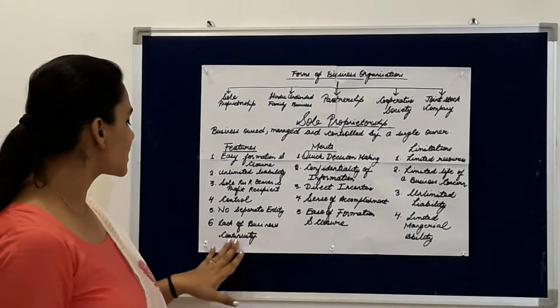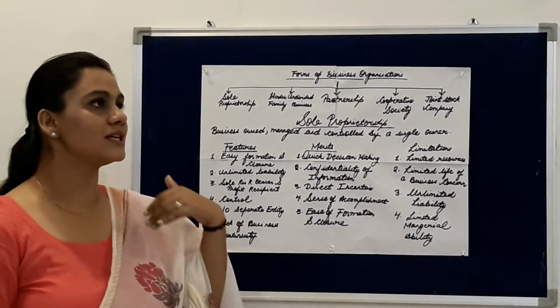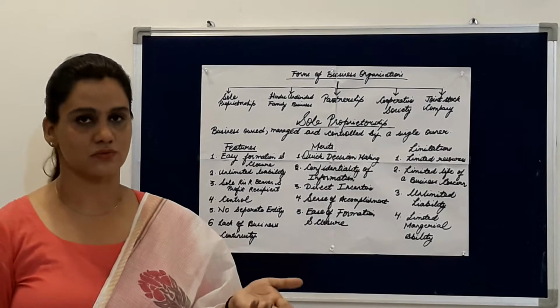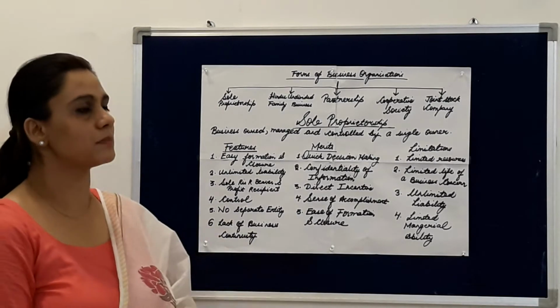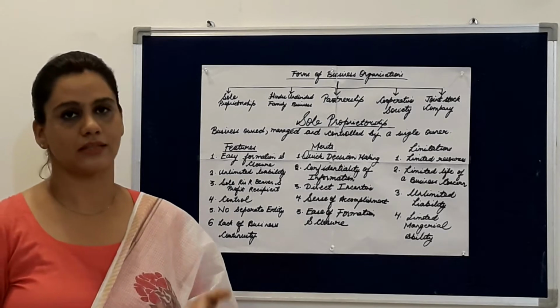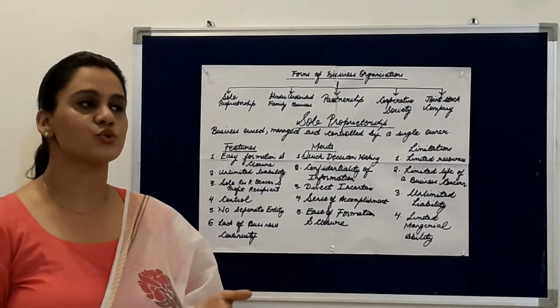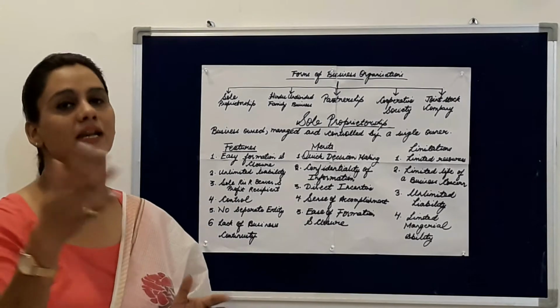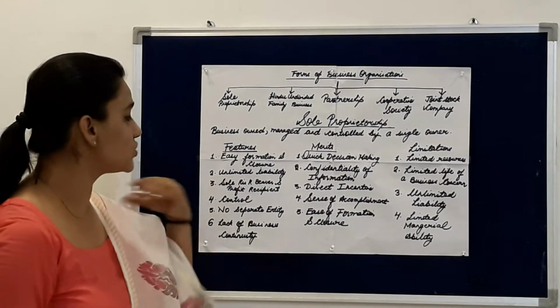Lack of business continuity. There is a lack of business continuity because a single person is running the business, and in case the person becomes ill or any sort of mishap happens to that person, the business has to be closed down. Nobody is going to continue that business. So these are the features.